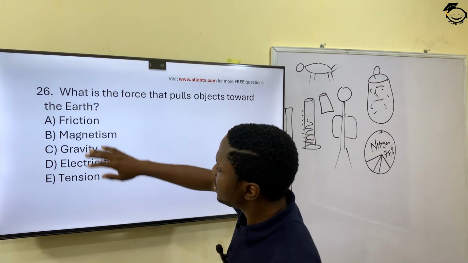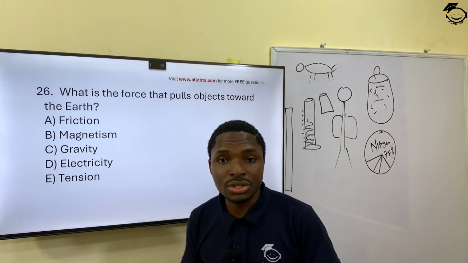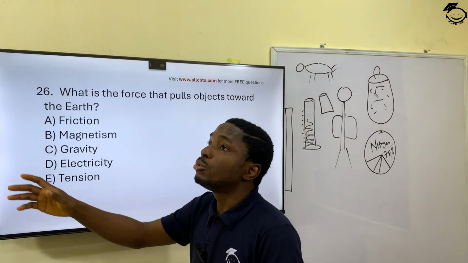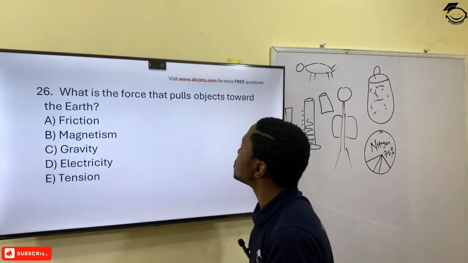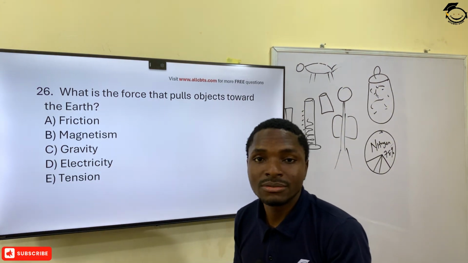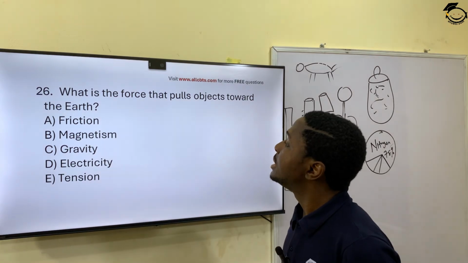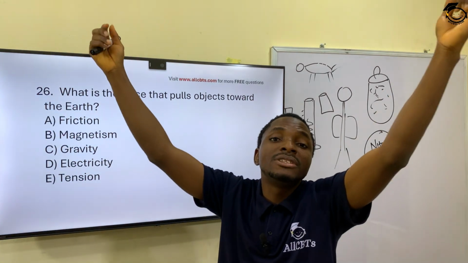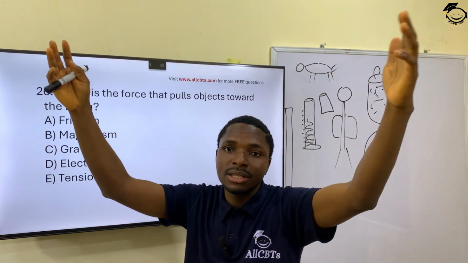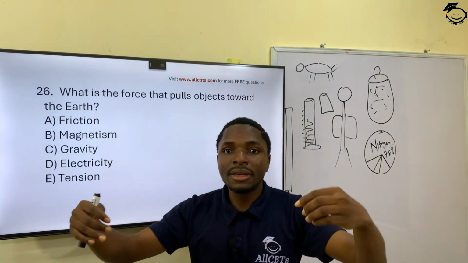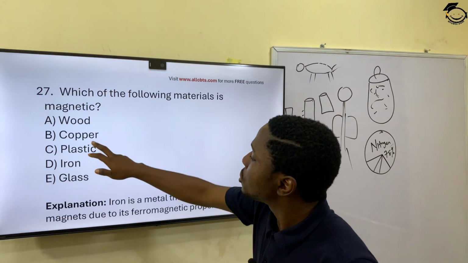Then 26. What is the force that pulls objects towards the earth? All of these are forces: the force of friction, magnetism, gravity, electricity, tension. But there is a force among all of these that pulls all objects towards the center of the earth, and that force is called what? The force of gravity, which simply says whatever goes up must come down. Unless you are out of this half, you are in space, then that force does not work. But once you are in the half, the force works on you or on the object. So the force of gravity.